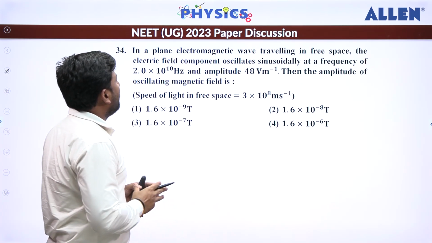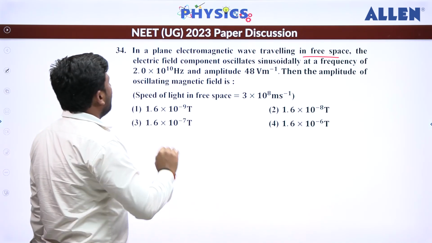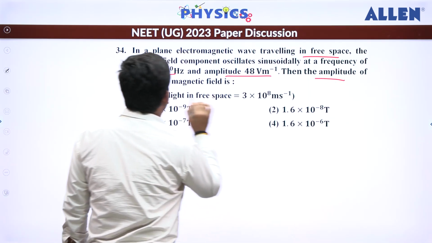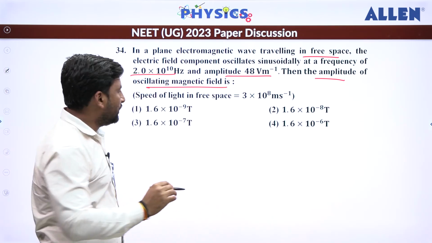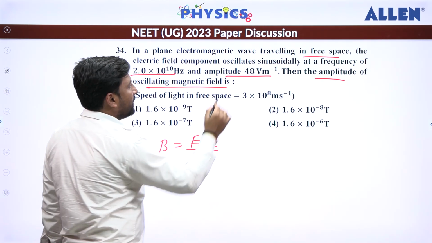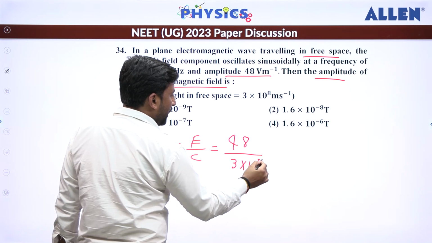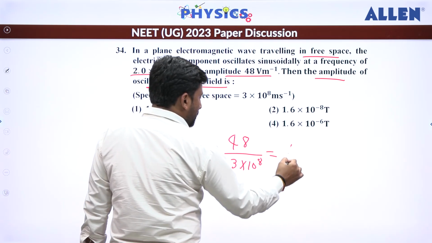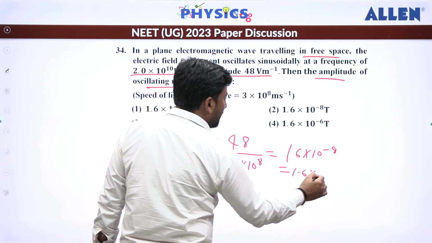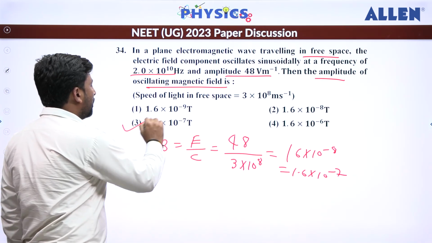Next, in a plane electromagnetic wave traveling in free space, frequency is given, amplitude of electric field is given. They have asked the amplitude of magnetic field. So we know that B is equal to E by C. E is given, 48, divided by 3 into 10 to the power 8. So that becomes 16 into 10 power minus 8, which can be written as 1.6 into 10 power minus 7. So the correct answer is the third one.